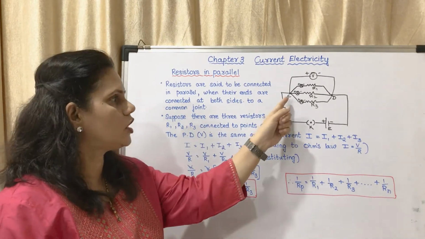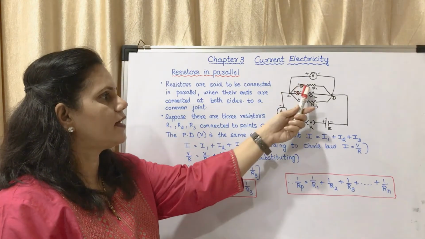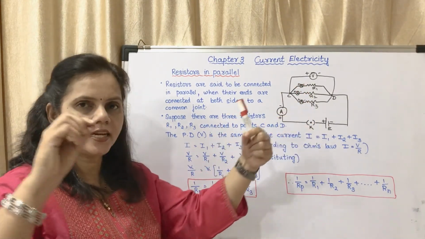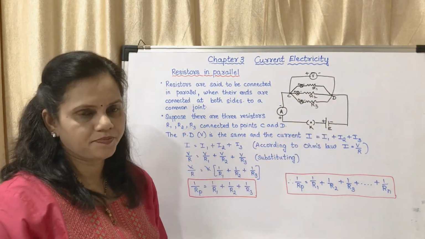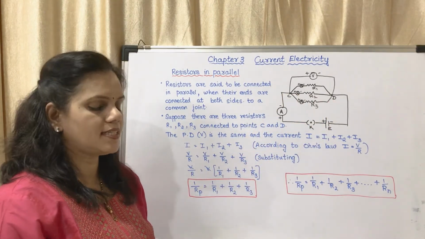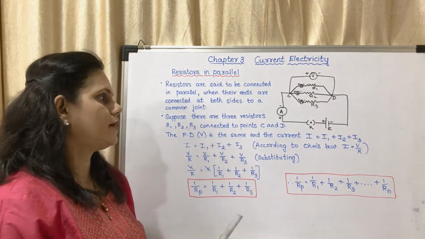So there is a common joint C and D. There are three resistors R1, R2, R3. They are connected together to a common joint, that is CD. Now when the resistors are connected in parallel, what is the importance?